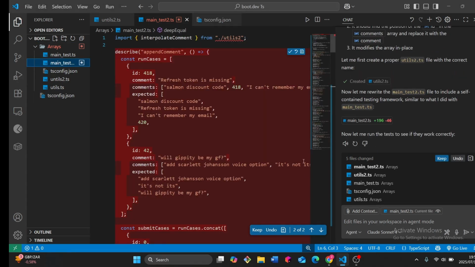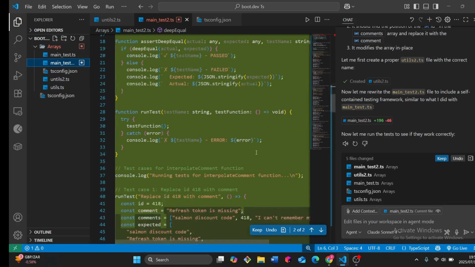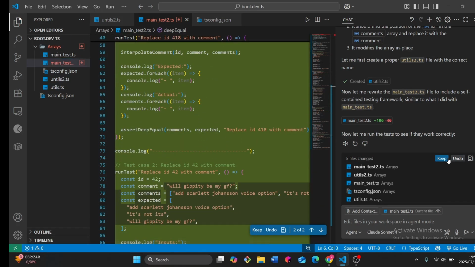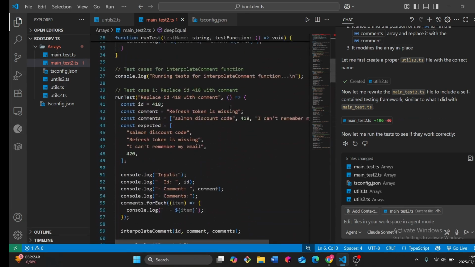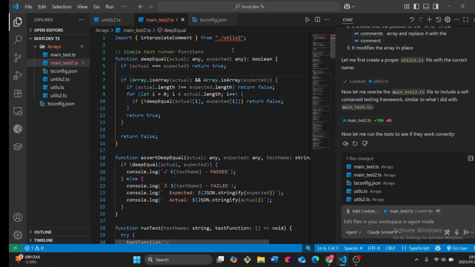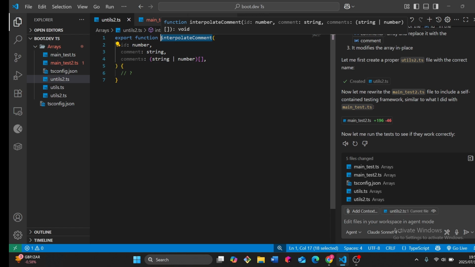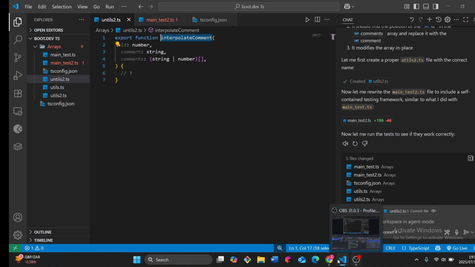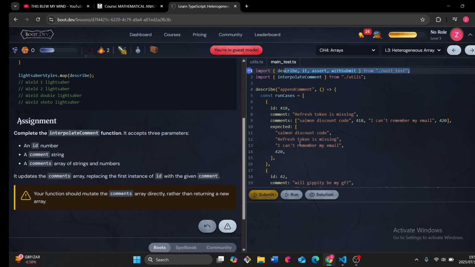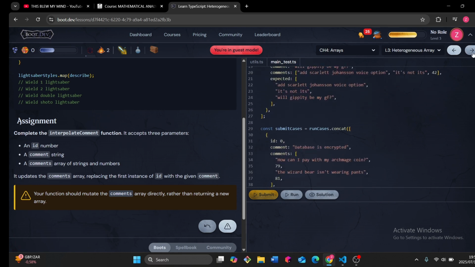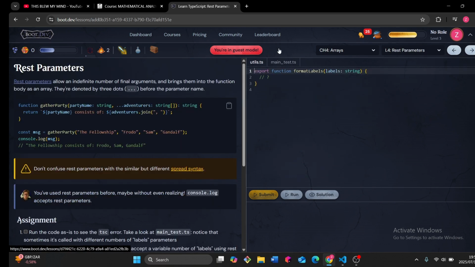Okay, I think it was done. Let's see with the test case. Interpolate comment. Don't write the code. I've already seen the code, man. It was the very same code I was talking about. So let's move on. ChatGPT was just too forward on this one. Like I knew what to do there. Rest parameters. Okay, I've seen this. Let's see.